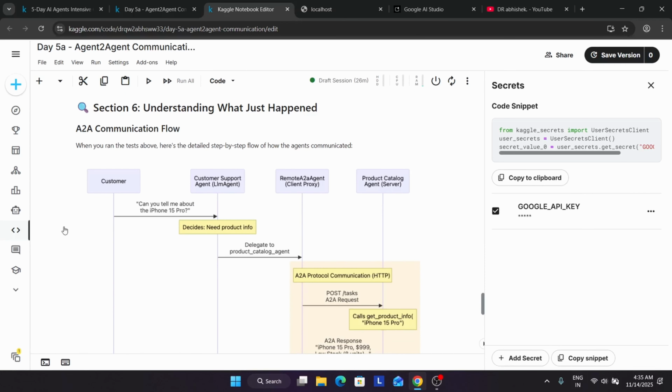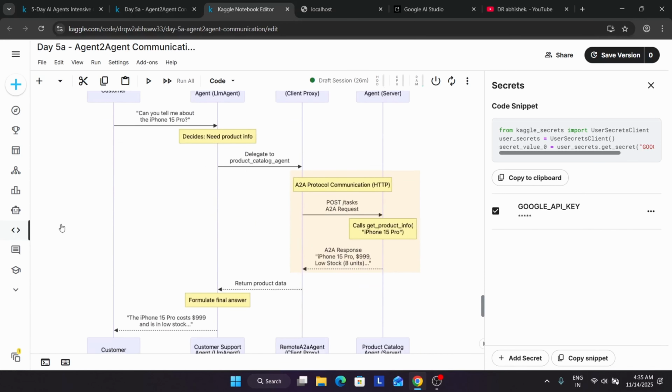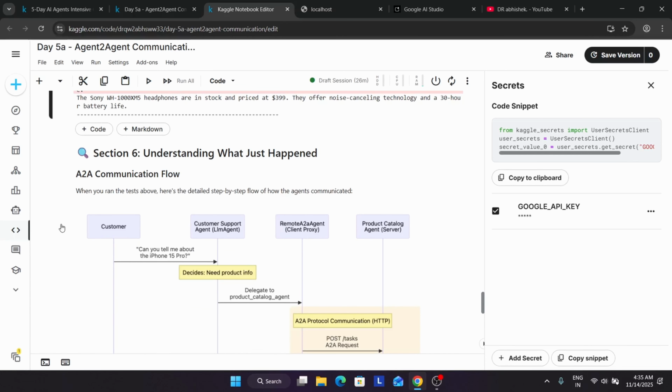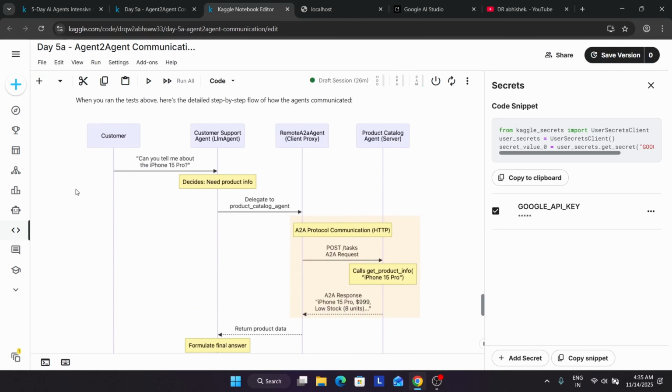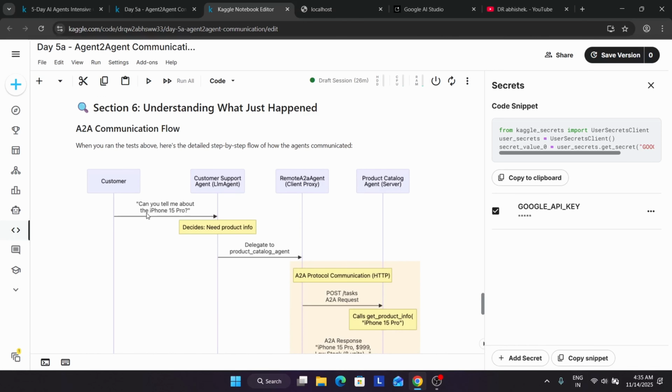Now what happens if you want to understand the flow? This chart is very much easier to understand. You can see the customer is prompting, can you tell me about the iPhone 15 Pro? So now it's sending the query to the customer support agent, and then they are working with the remote agent and then checking with the product catalog agent, basically the server where the products are listed.